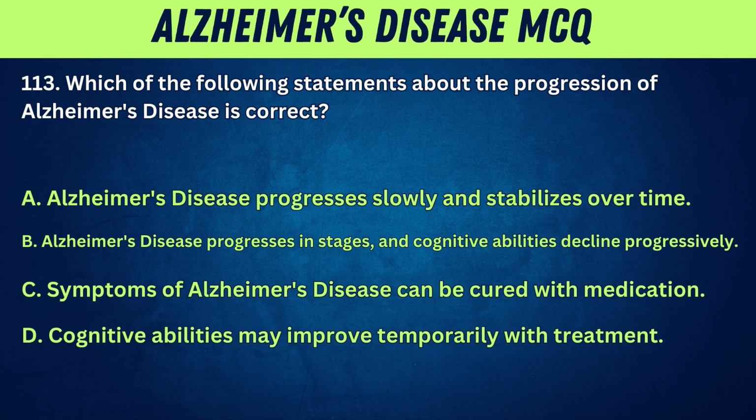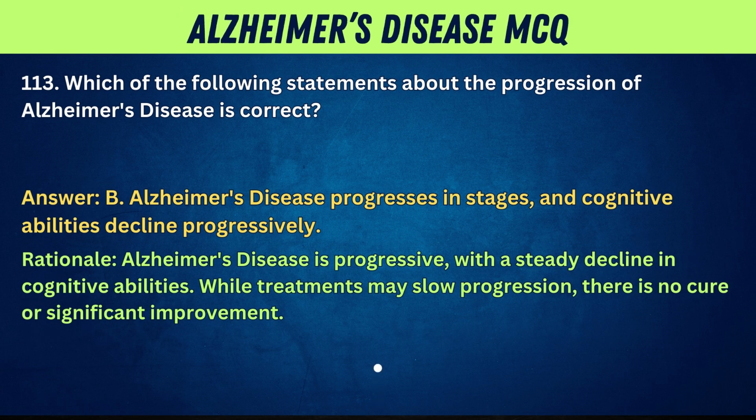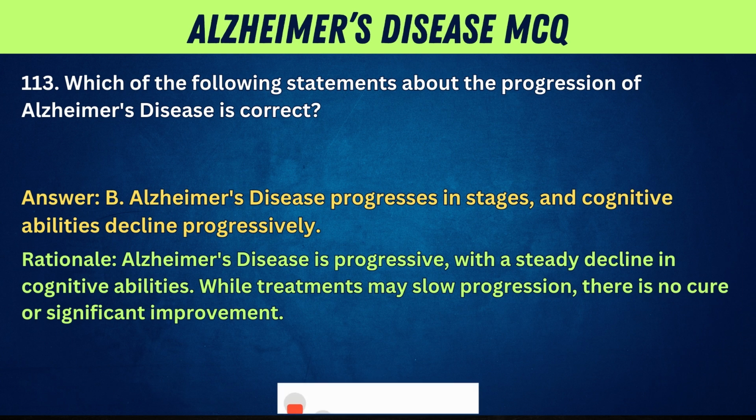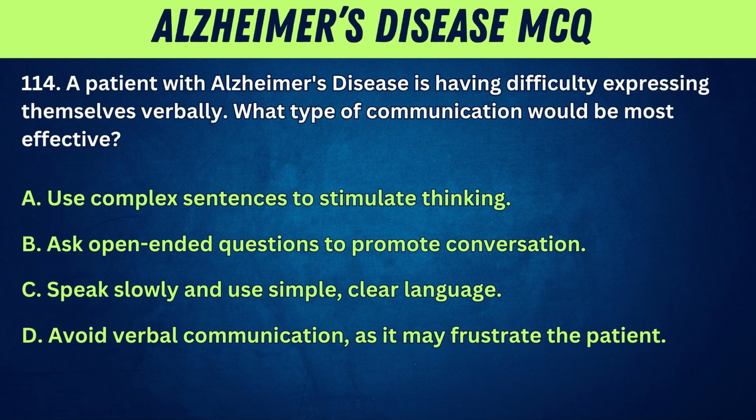113. Which of the following statements about the progression of Alzheimer's disease is correct? A. Alzheimer's disease progresses slowly and stabilizes over time. B. Alzheimer's disease progresses in stages and cognitive abilities decline progressively. C. Symptoms of Alzheimer's disease can be cured with medication. D. Cognitive abilities may improve temporarily with treatment. Answer: B. Alzheimer's disease progresses in stages and cognitive abilities decline progressively. Rationale: Alzheimer's disease is progressive, with a steady decline in cognitive abilities. While treatments may slow progression, there is no cure or significant improvement. 114.